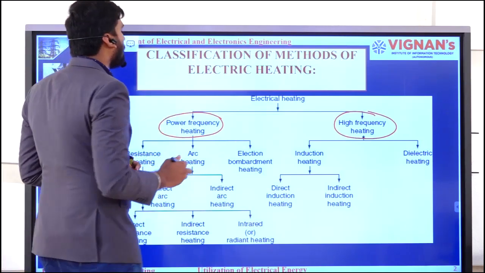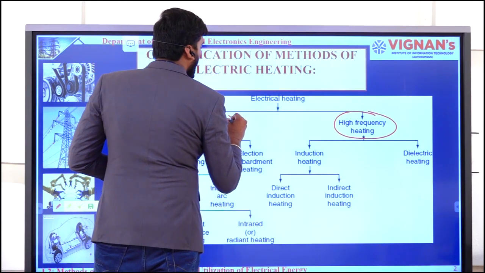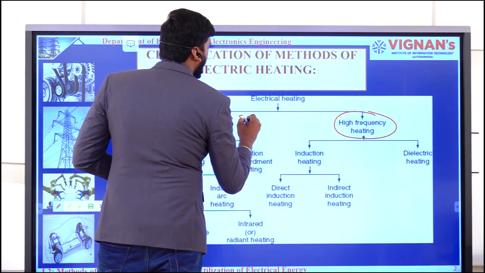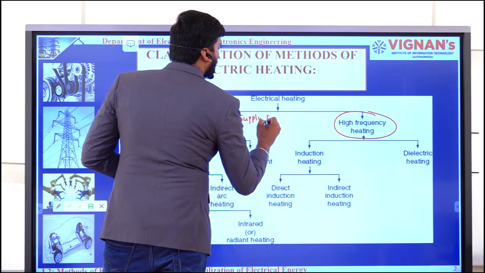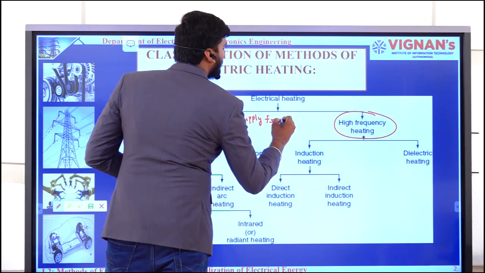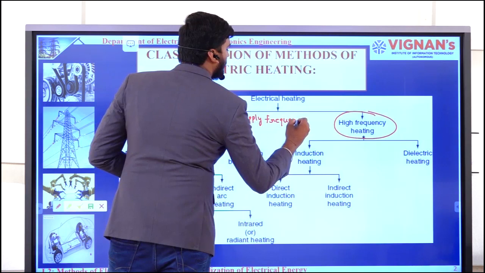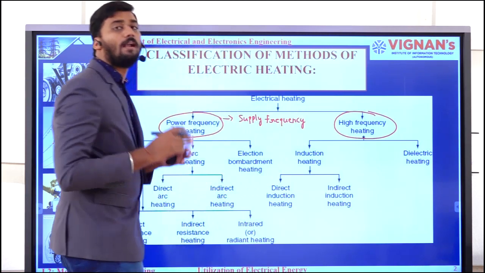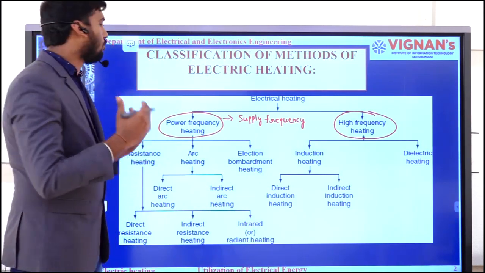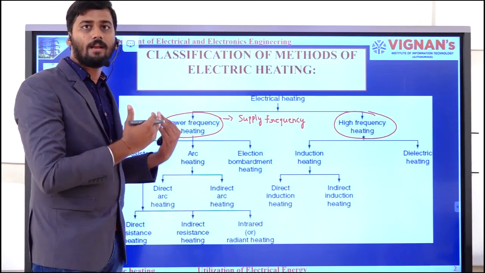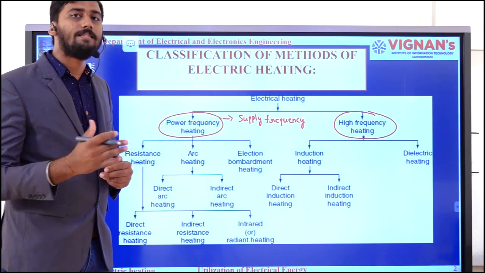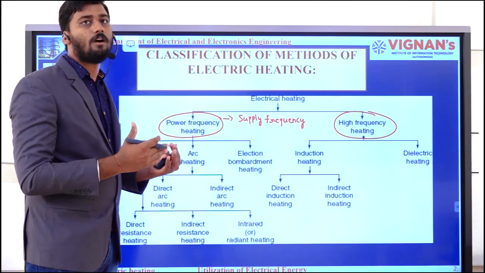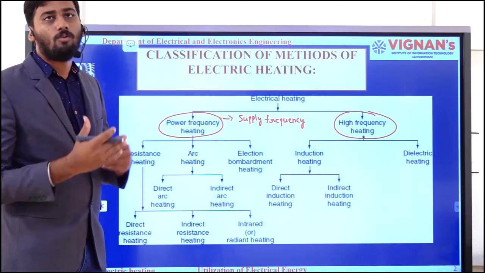In the case of power frequency heating, we supply the power from the source with the supply frequency. That means without changing the frequency, we directly connect the source we get from the grid to the devices or equipment which convert the electrical energy into heat energy.